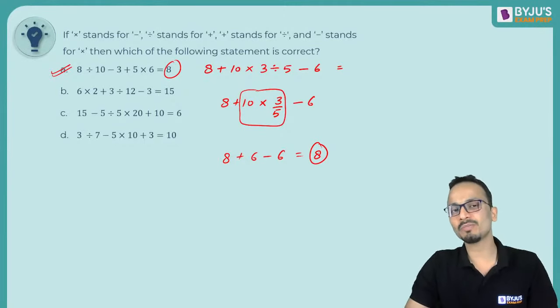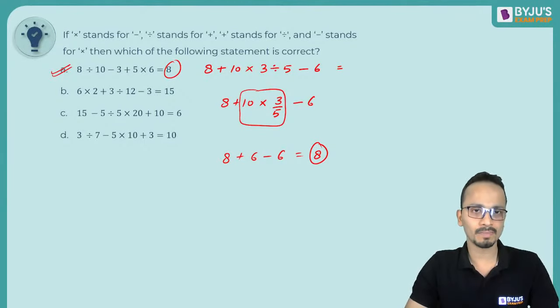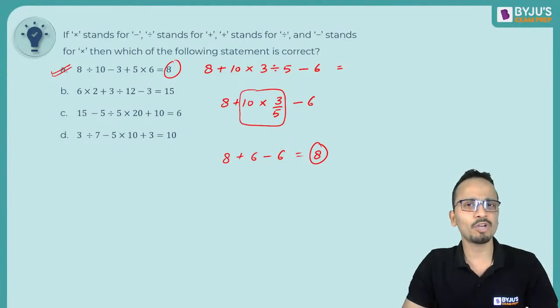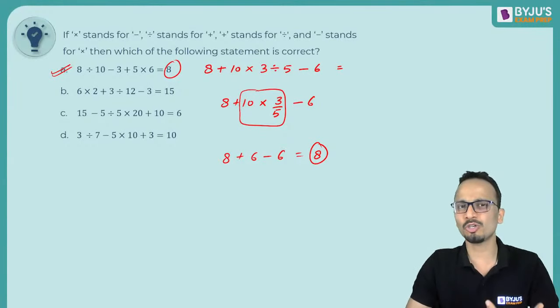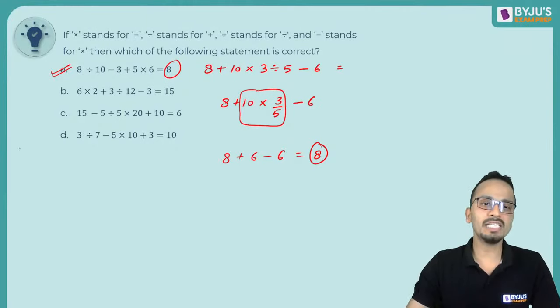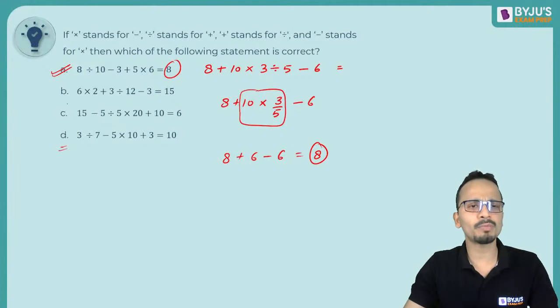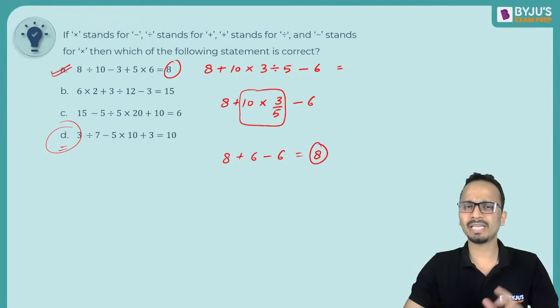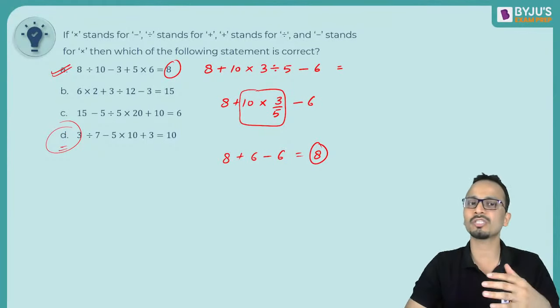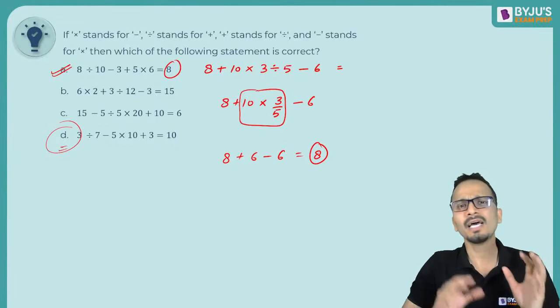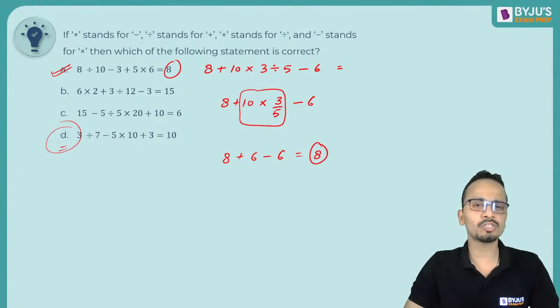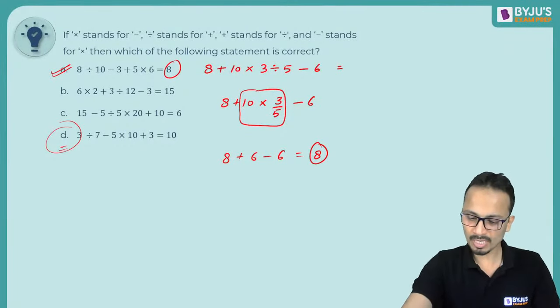Though it might be possible that you will end up spending a lot of time in such a question. So what I'll do is at the beginning of this examination, for the first few minutes when I'm looking at some of the easier questions and some of the questions which will save a lot of time, I'll not enter these questions because these questions are a gamble. If option D is correct here, we'll have to go through options A, B and C, and then we'll be able to get the answer. So for the time being, at the beginning of the paper, I might leave such questions because chances are that they can take more time, and towards the end, I will come back to this question and will attempt it. Okay, right.